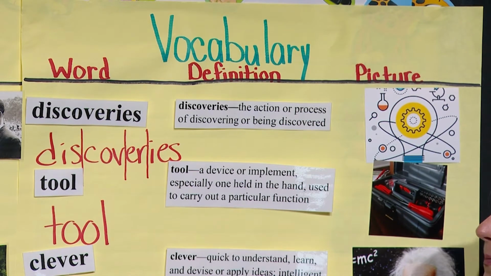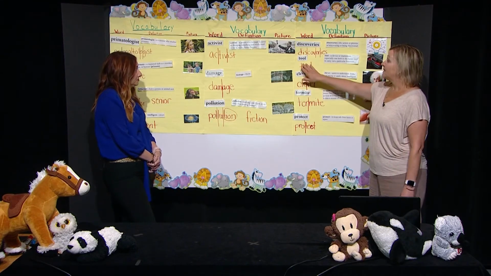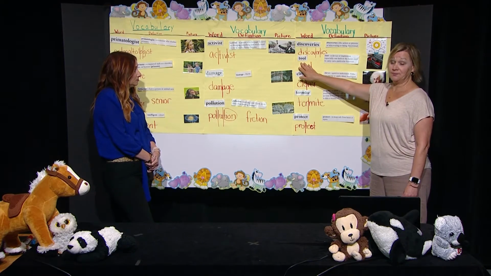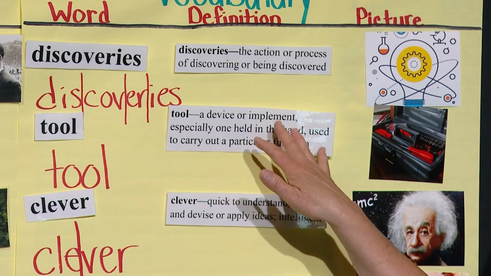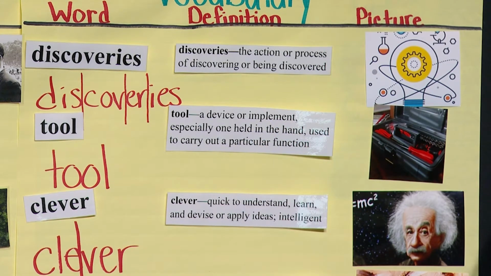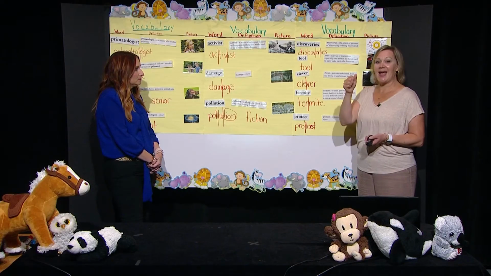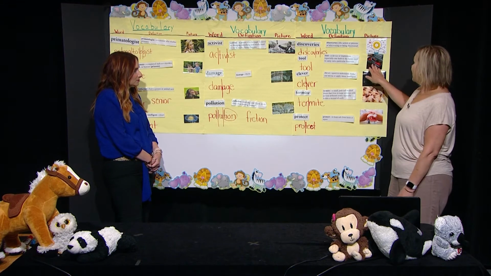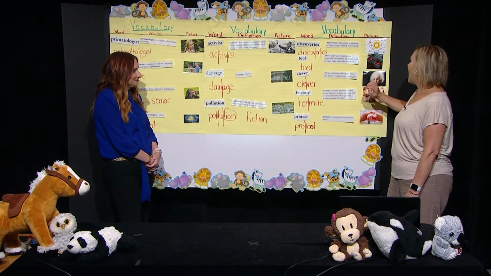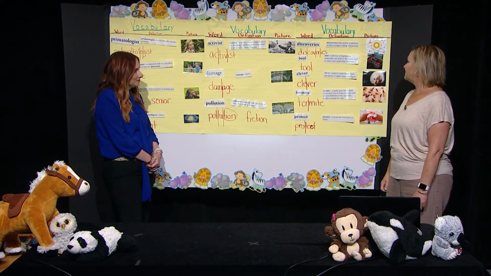But boys and girls, we just got a few more words. Our next word is tool. Oh, I know what that means, Miss Anne-Marie. That's a hammer. A hammer is a tool, but a tool can be many different things. They are a device or implement that is usually held in the hand, and it's used to carry out a particular function. So you may have seen someone working on a car and they had a wrench in their hand or a screwdriver. And in our toolbox, we have lots of tools.